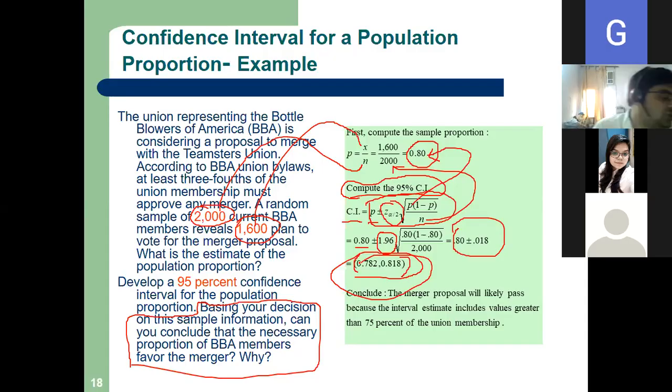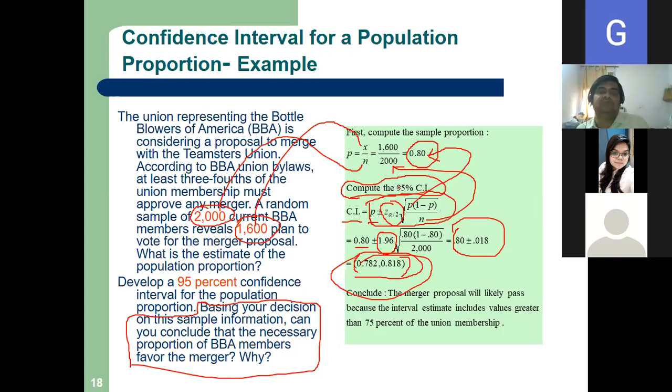Clear or not? Yashi? Is it clear? Sir, please explain it one more time, the second part, basing on your decision. Acha. See, the calculations are okay, right? 0.782 to 0.818, right? But what was our condition? Read the second line.